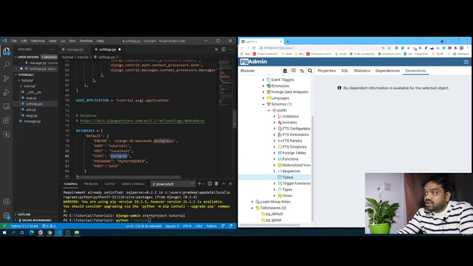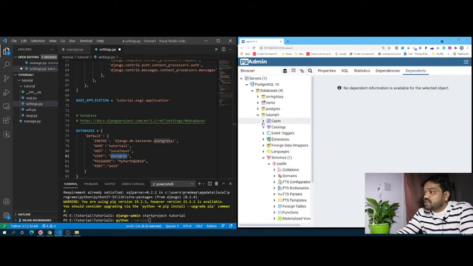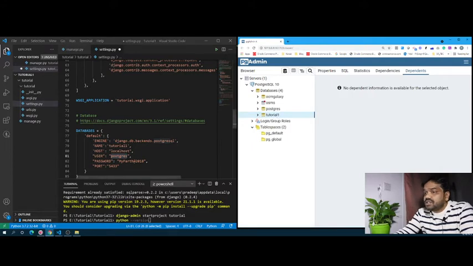Just give that, because once you create a database, you will be assigning a user for it. Who is the owner of this? And the password, as you can view, this is my local password. No need to worry about that. I have created the database tutorial1.